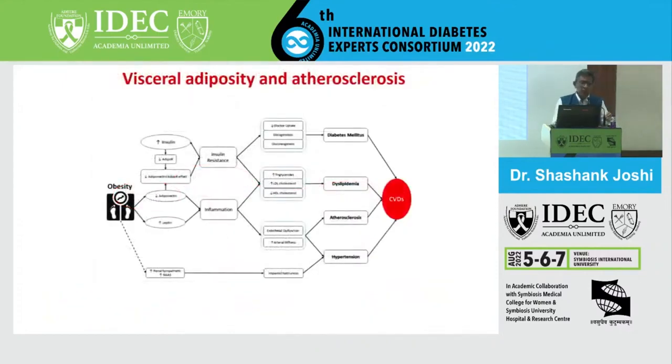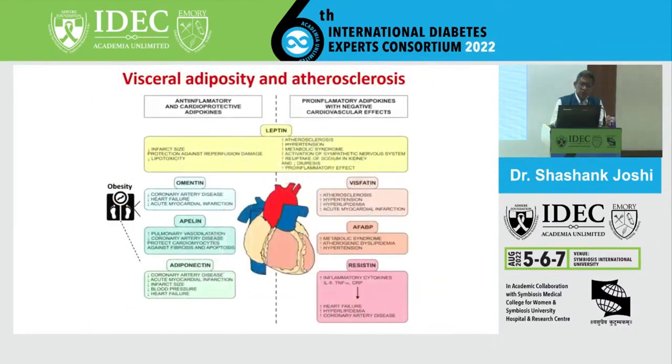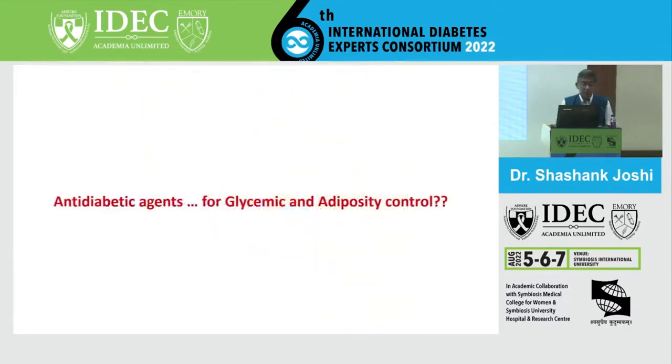So obviously there is a link between visceral adiposity and atherosclerosis. That's very well documented. And we have a lot of inflammatory adipokines, some of which are anti-inflammatory, some of which are pro-inflammatory. And they keep on changing. We have omentin, apelin, adiponectin in the protective space. And in the pro-inflammatory space, we have visfatin, RBP4, resistin, and so on and so forth. And this list keeps on increasing all the time.